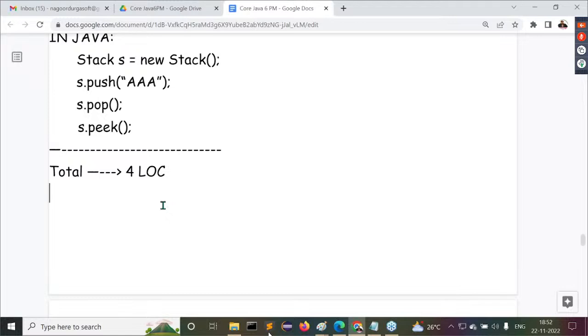Tight coded programming language. Tight coded programming language in the sense what? Less number of instructions, more implementation. Then loose coded programming language is what? More number of instructions and more task. That's my point here. So which programming language is suggestible for our applications now? Tight coded or loose coded?